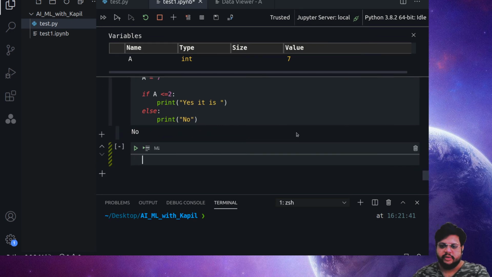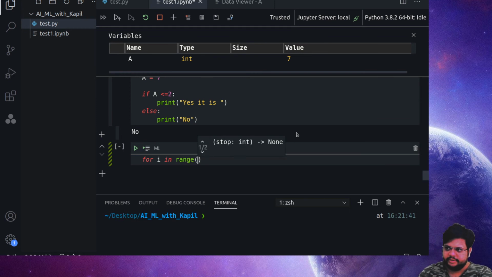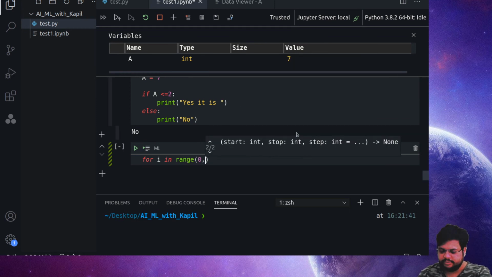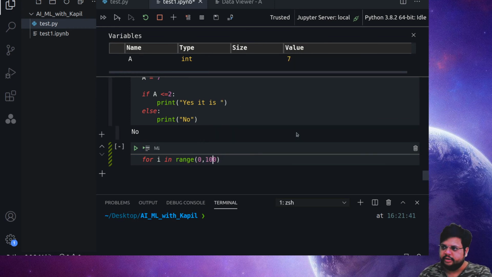Also, one thing which is very important while doing data analysis is looping, the for loop. So how do we use the for loop? We write for i in range. Suppose I'm generating the range from 0 to 100, or not 100, let's just type 10.